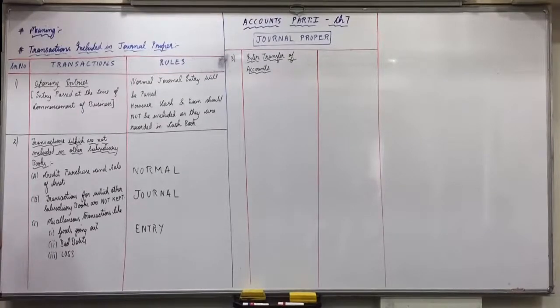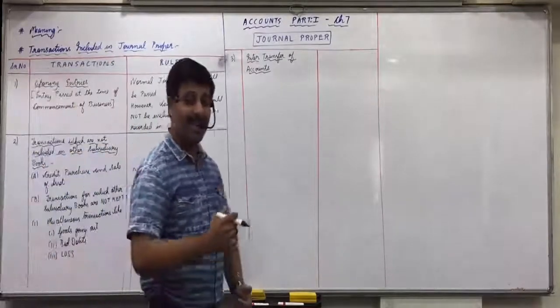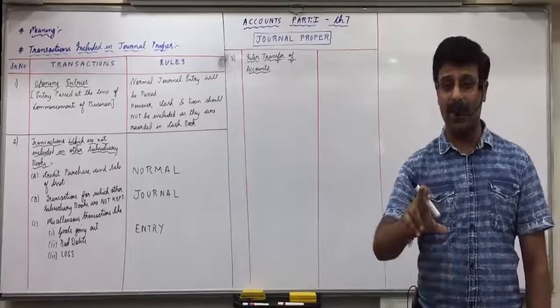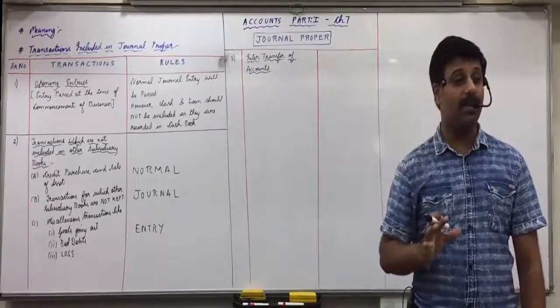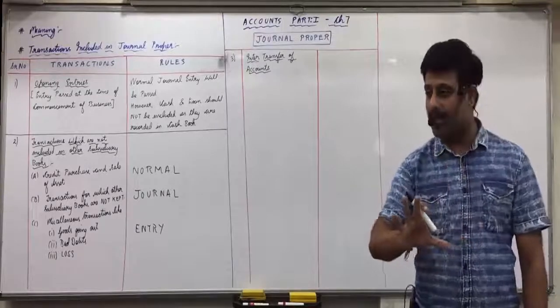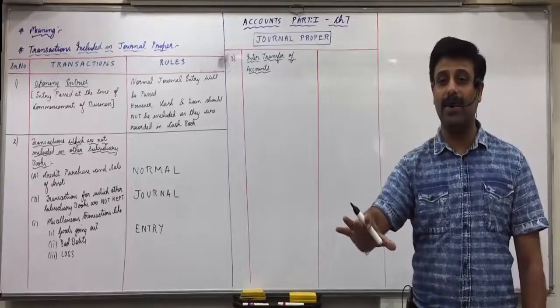And on marriage anniversary, my wife demands a diamond jewelry. So I withdraw 25 lakhs from the business. Now, how much did I invest in the business? 1 crore. How much did I withdraw? What is my investment remaining? 75 lakhs. So what is done at the end of the year?